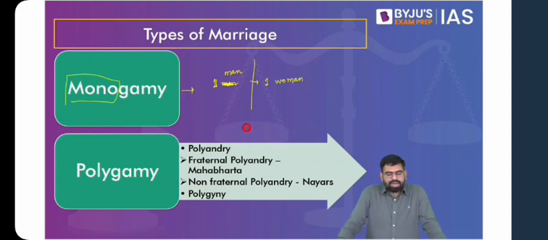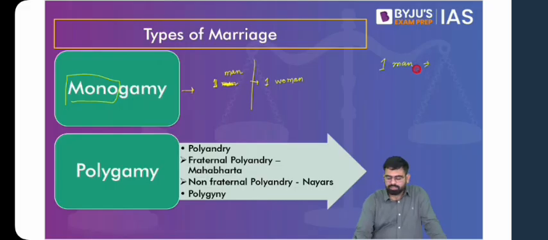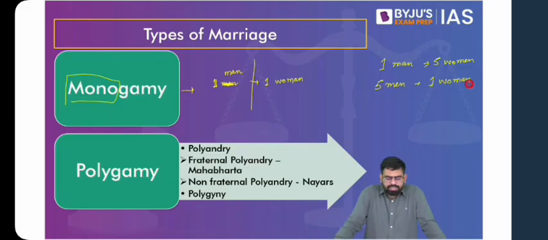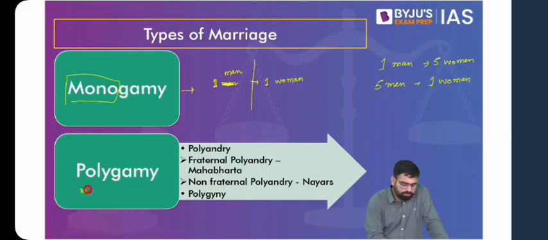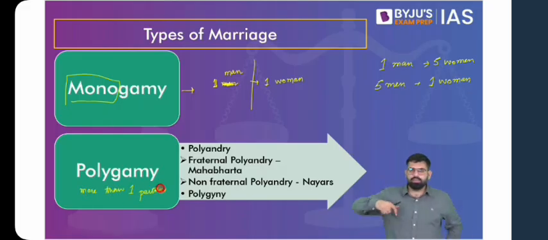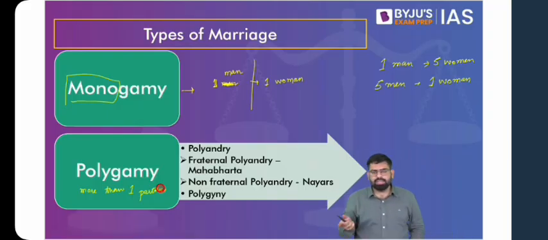Then the other idea is, what if there is one man and more than one woman? Say there are 5 women. Or what if there are 5 men who get married to one woman? Because this is also a case that you can think about. So the other idea is polygamy. Polygamy means having more than one partner. So one can be a man getting married to more than one woman. Similarly, it can be more than one man getting married to one woman.